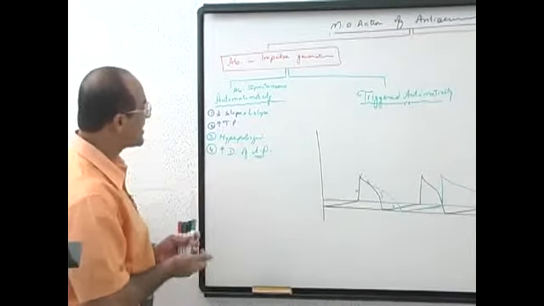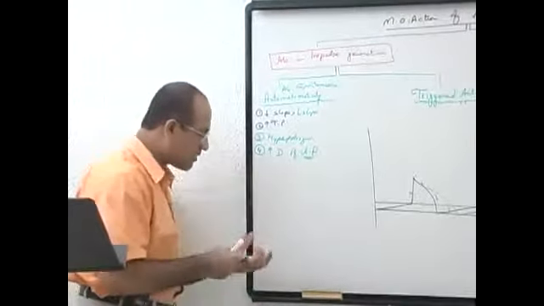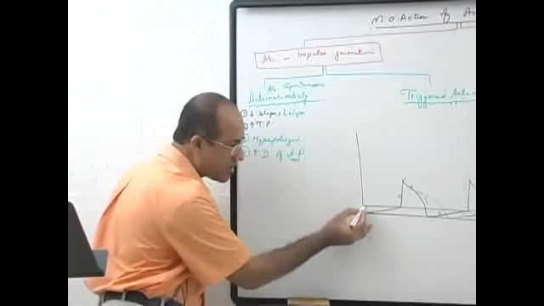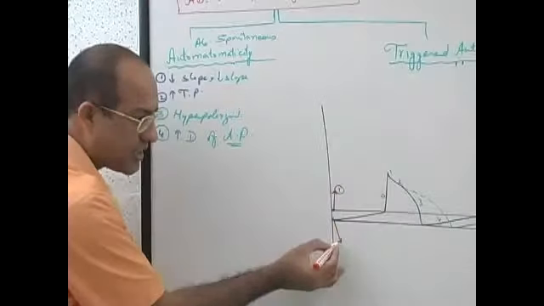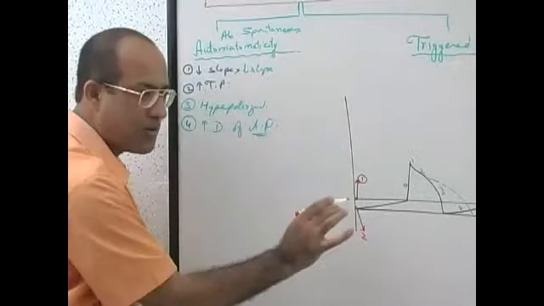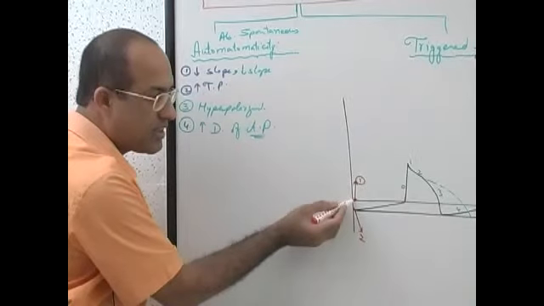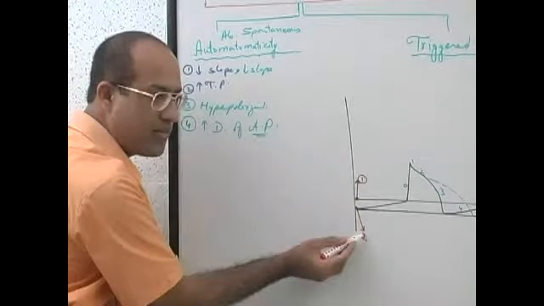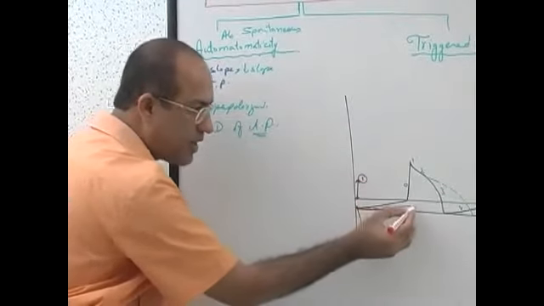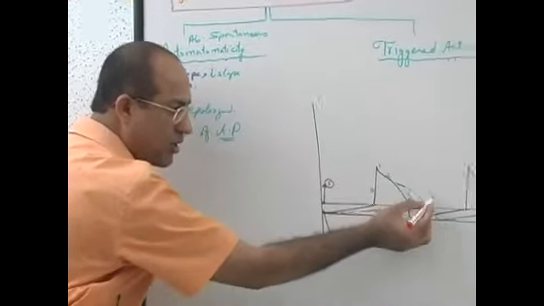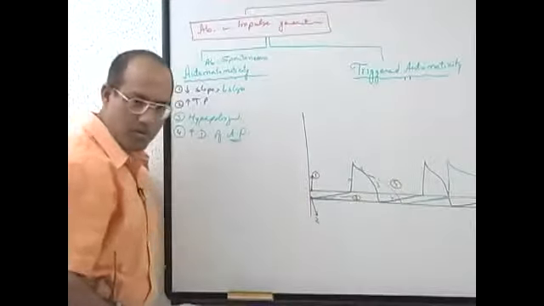That's number 5. Okay, actually truly mechanisms of 4, combinations may become 5. Listen, one mechanism, let me tell you. One mechanism is, look here, what was this? Elevate the threshold. Second mechanism, just to understand it easy, I'm making in a different way now. It is not according to this. One way to prevent the tachyarrhythmia is increase the threshold. Other way is to hyperpolarize the cell. Third way was decrease the slope. Fourth way was prolong this, or any combination of these actions. Am I clear? No problem up to this?